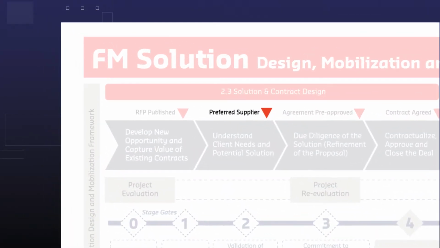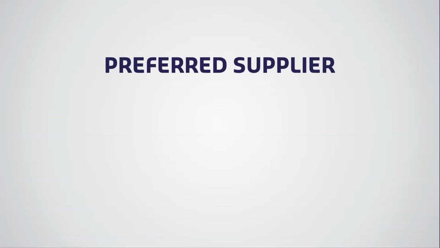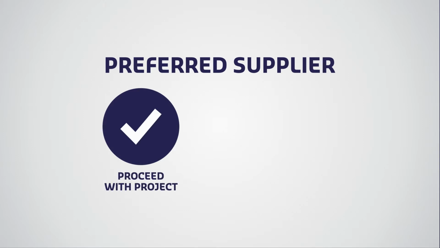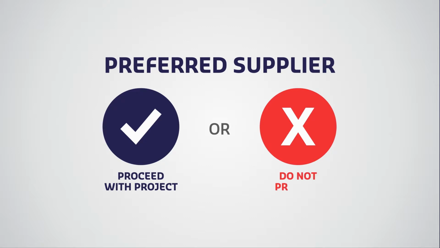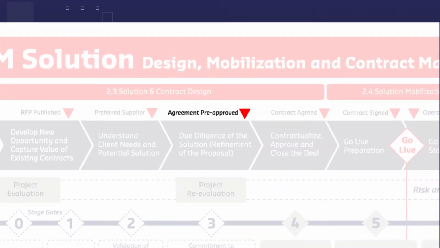We can make the next decision point, or it can be determined by the client. That means we have either decided to proceed with the project because our due diligence review and contract negotiation has delivered a favorable agreement for us and the client, or we have decided that the terms of this agreement are not in line with our risk or financial model, so we have decided not to proceed. We have now been selected as the pre-approved vendor for the project.